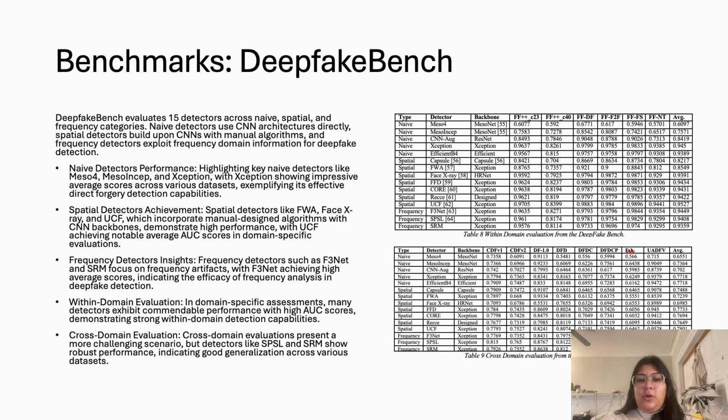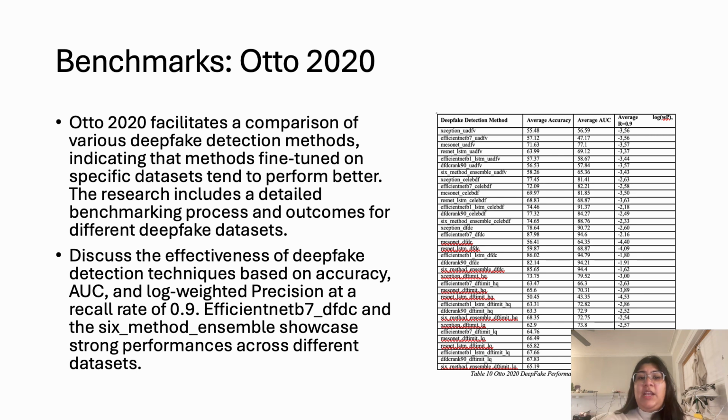When it comes to the within-domain evaluation, the detectors exhibit commendable performance with high AUC scores. With cross-domain evaluation, detectors like SPSL and SRM show robust performance, indicating good generalization across various datasets. Another such benchmark is the 2020 challenge, which has facilitated a comparison of various deepfake detection models, indicating that models fine-tuned on specific datasets tend to perform better.